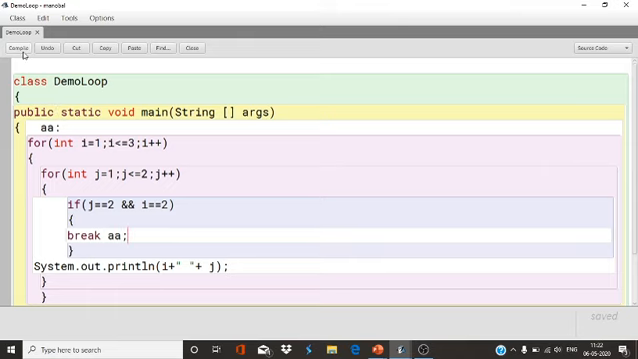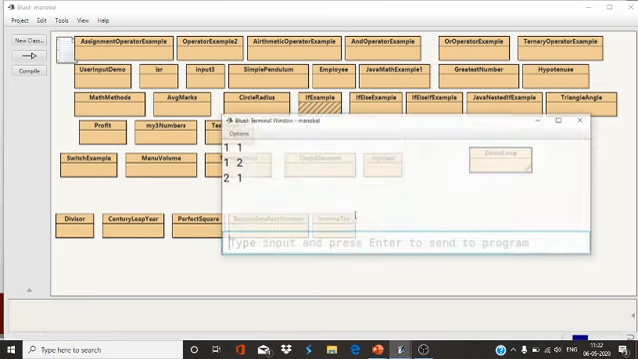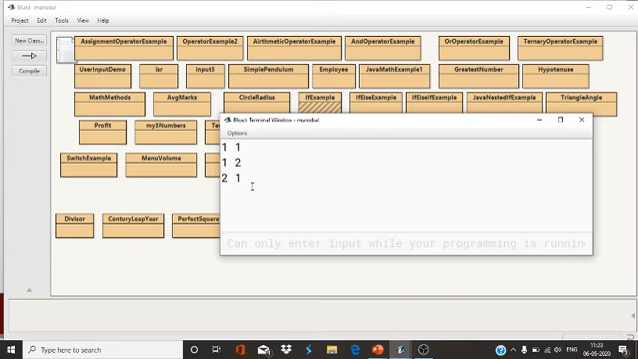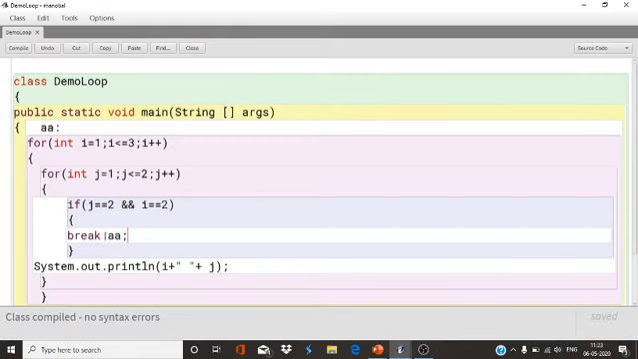Okay, so come back. See, 1 1, 1 2, 2 1. Now next will be 2 2, so the loop terminated. Why? Because of the help of labeled break AA, due to this AA. So wherever you give the label, this is called labeled break.